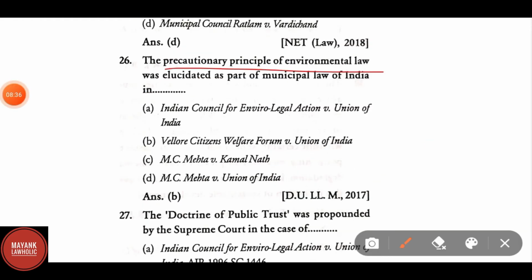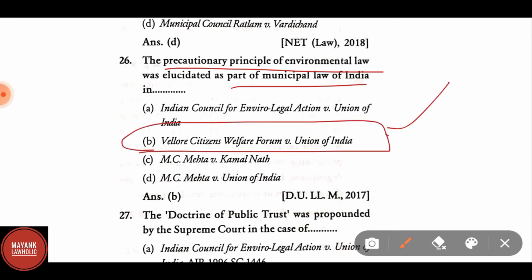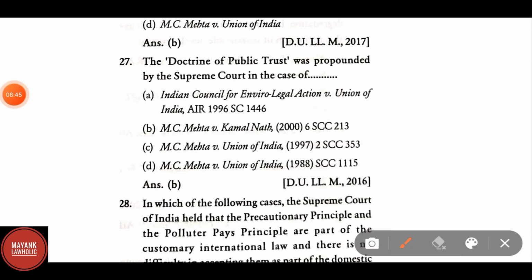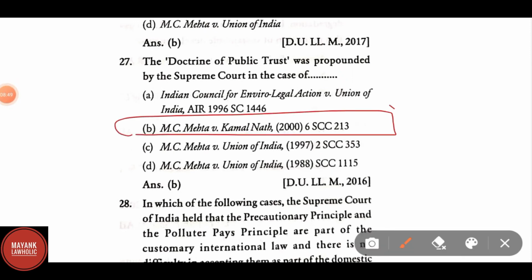The precautionary principle of environmental law was illustrated as a part of municipal law for India in Vellore Citizens Welfare Forum versus Union of India. The doctrine of public trust was propounded by the Supreme Court in the case of B, MC Mehta versus Kamal Nath 2000.